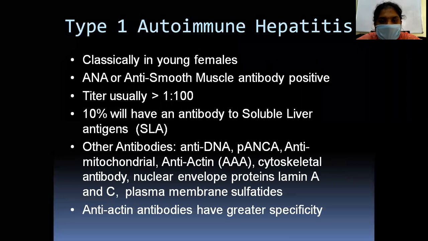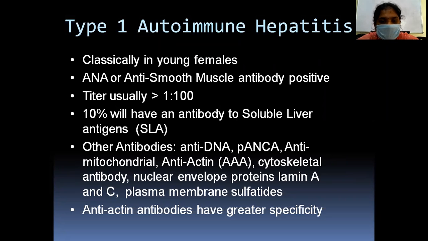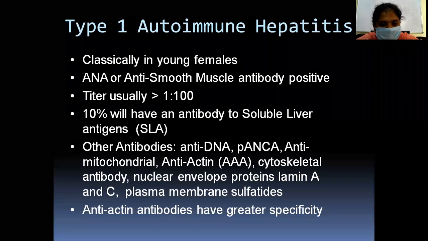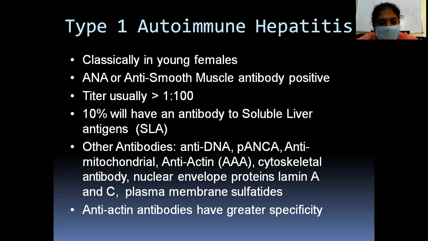Then type 1 autoimmune hepatitis, classically in young females, ANA or anti-SMA positive. The titer is usually more than 1:100. 10% will have antibodies to, as I said, soluble liver antigens.